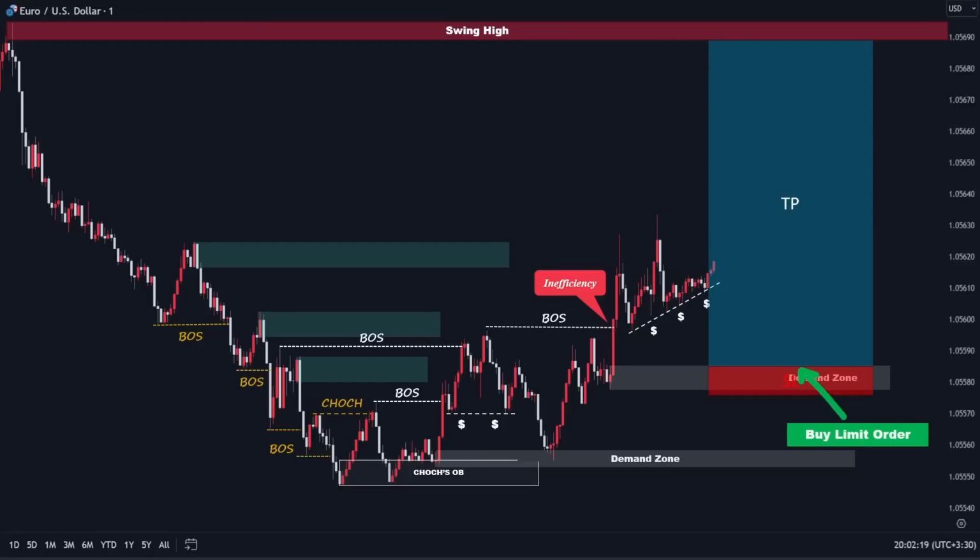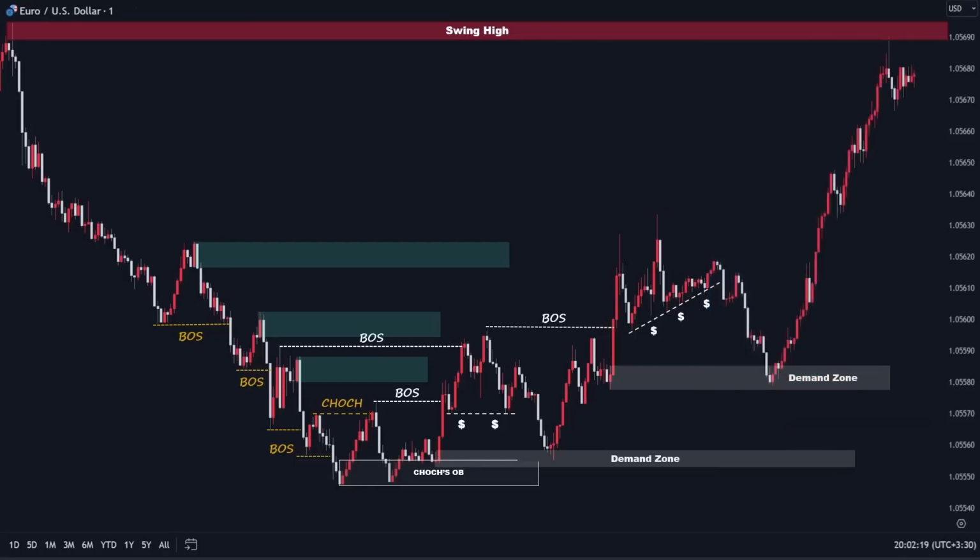Now, we must monitor the market closely and let the trade unfold according to our analysis. Our buy order has been activated, and we are officially in the market. As anticipated, the price moved upside after the activation of our last buy limit order. Eventually, all of the 3 trades hit the take profit target.